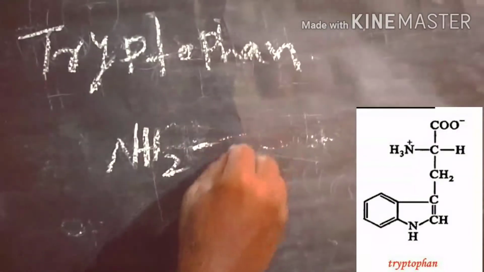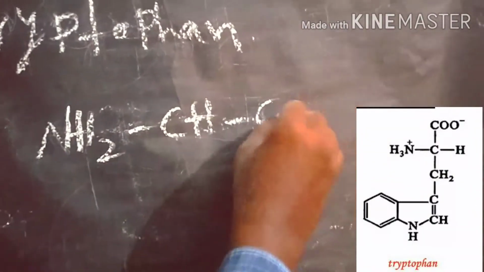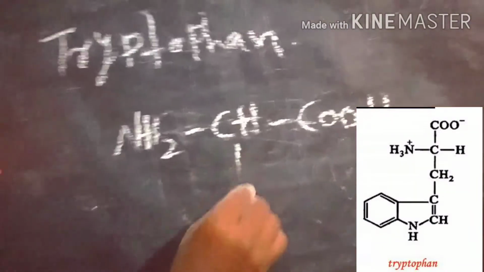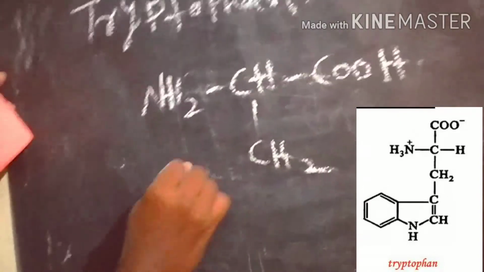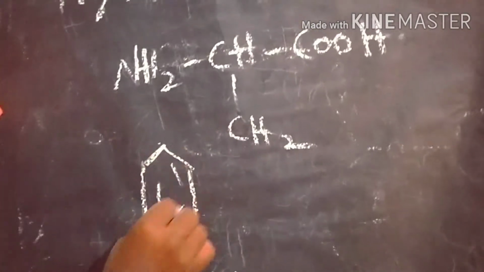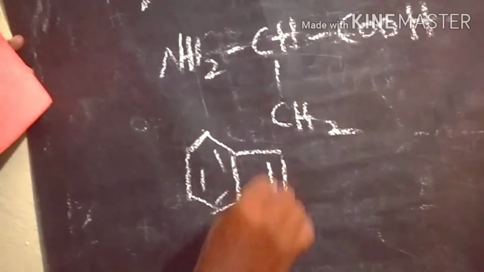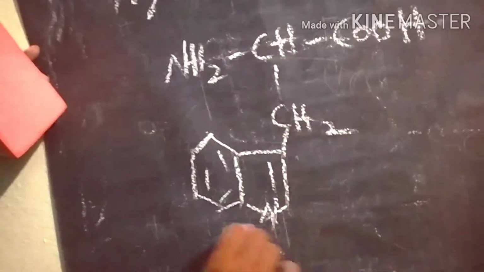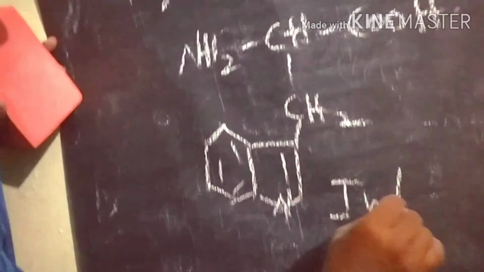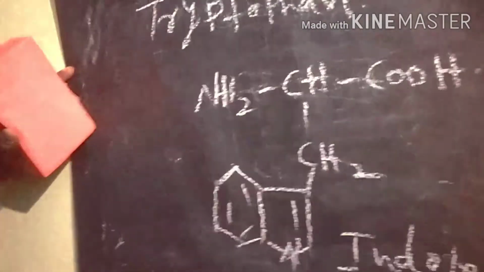We have a heterocyclic compound containing an indole ring. So this is the indole ring containing amino acid, tryptophan.